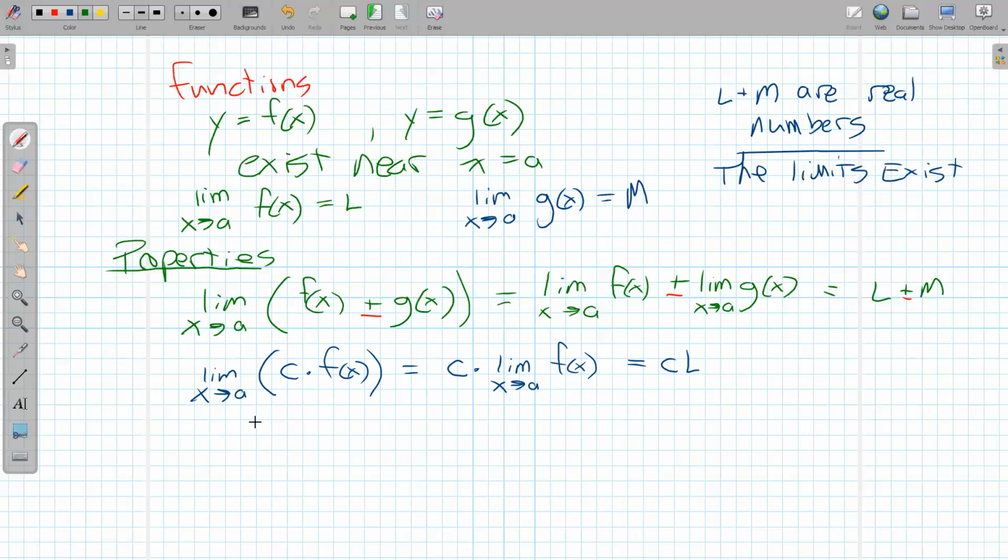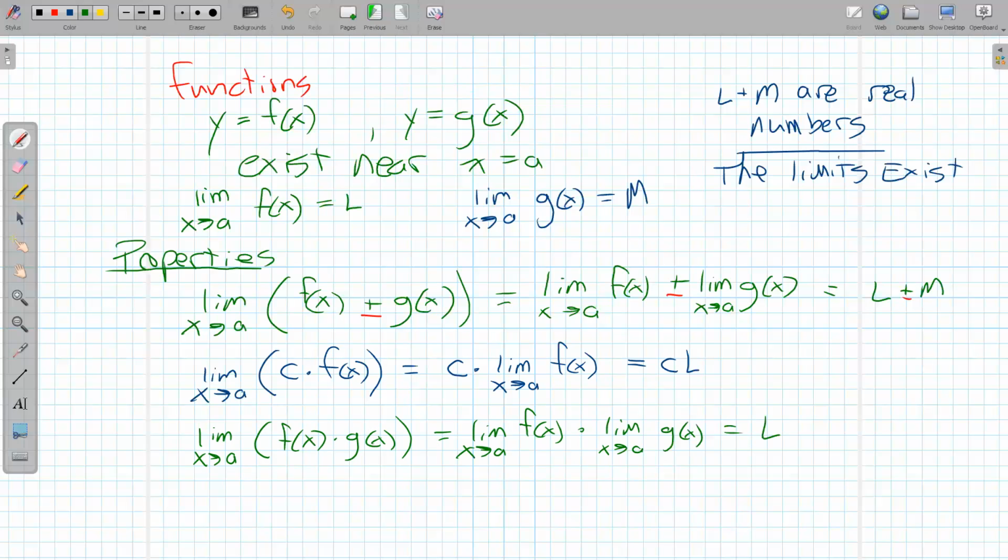Just like addition is nice, repeated addition is multiplication. Multiplication turns out to be nice. So the limit as x goes to a of f of x times g of x is just going to be the product of the limits. Which is just L times M.